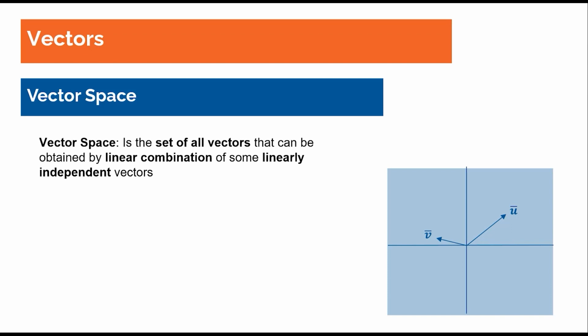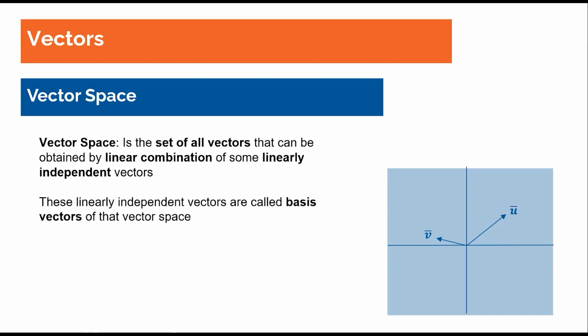So we obtain all vectors in our vector space by combining u and v. We call u and v the basis vectors of our vector space. In fact, these two vectors are building blocks of our vector space. We can build any vector in our set by combining these two vectors.